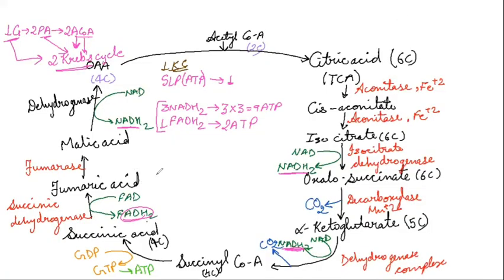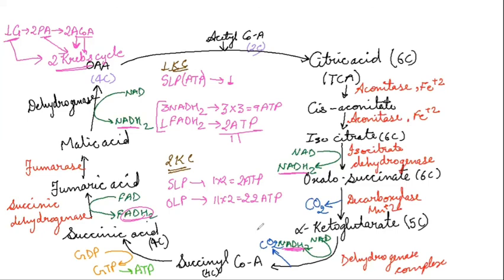Now, if we have to calculate for two Krebs cycles, it will be very simple. For two Krebs cycles, how many ATPs do we get from SLP? From SLP, we get 1 into 2, that is 2 ATP. And by oxidative phosphorylation, how many ATPs will we get? Here we were getting 11. So here we'll get 11 into 2, that is 22 ATPs will be gained.